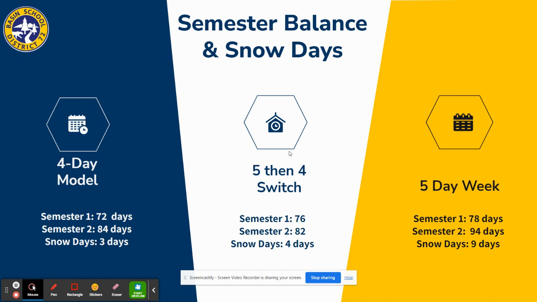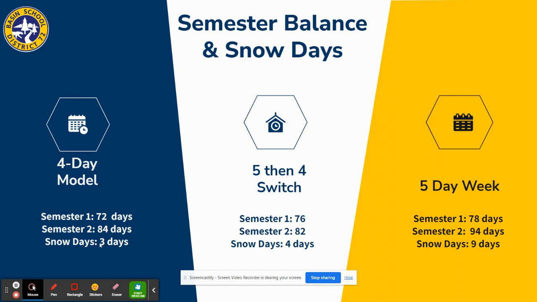One big consideration for the high school especially is the semester balance. We need to end the semester before Christmas break and give somewhat balanced time to semester 1 and semester 2. The 4-day model makes that difficult without extending really far into August. The 5 then 4 switch has a more balanced semester 1 and semester 2. And then the 5-day week is not necessarily balanced, but there are more days in semester 1, which is helpful.